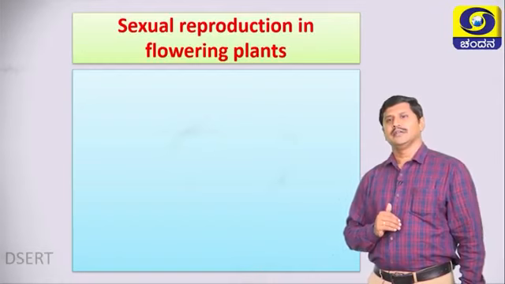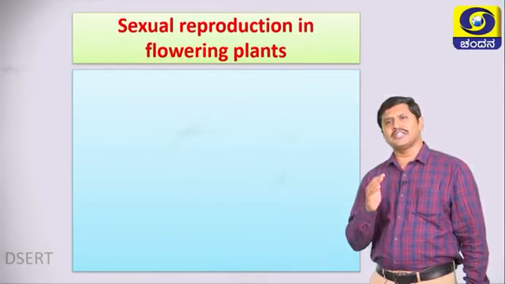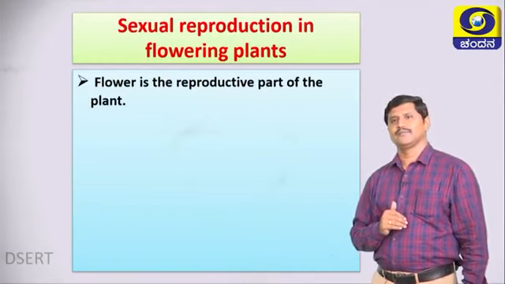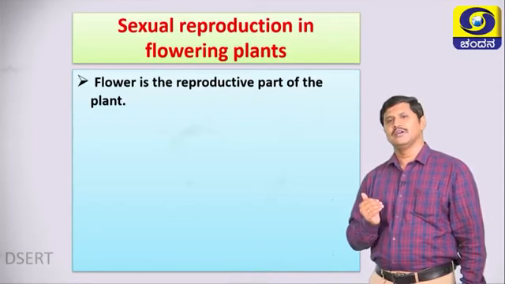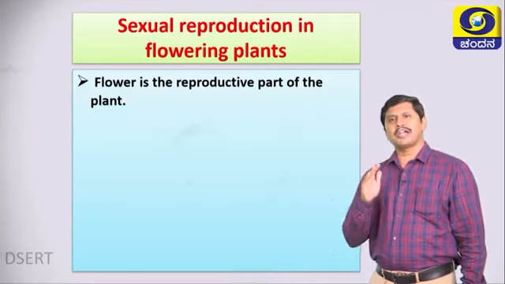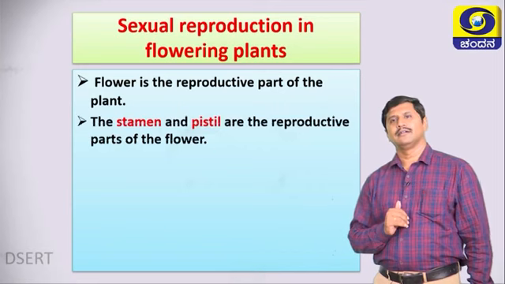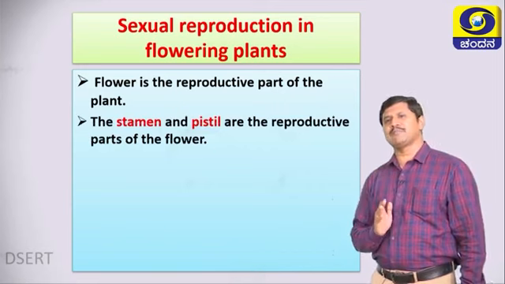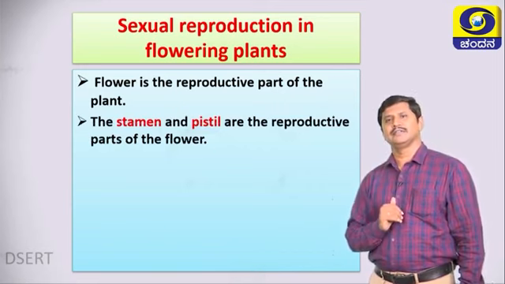Okay. Then sexual reproduction in flowering plants. Already know that, students, flower is the reproductive part of the plant. The stamen and pistil are the reproductive parts of the flower.